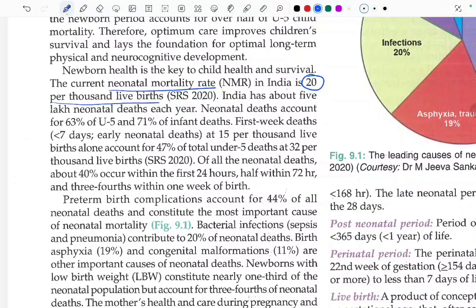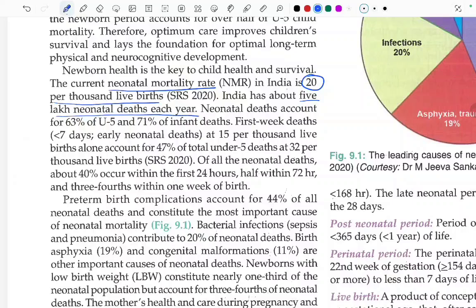India has about 5 lakh neonatal deaths each year. Neonatal deaths account for 63% of the under 5 and 71% of the infant deaths. First week deaths, less than 7 days, that is early neonatal deaths, at 15 per 1000 live births alone account for 47% of the total under 5 deaths at 32 per 1000 live births.